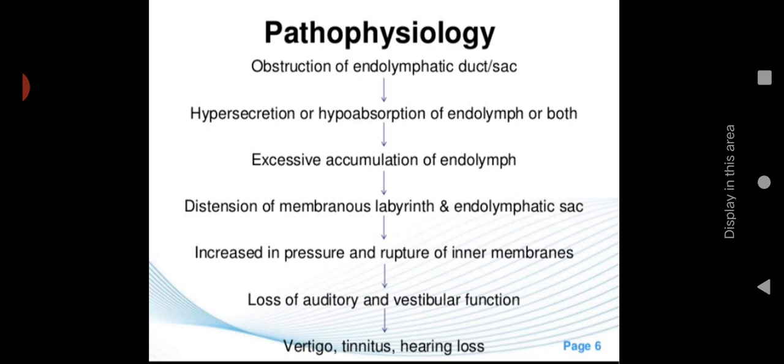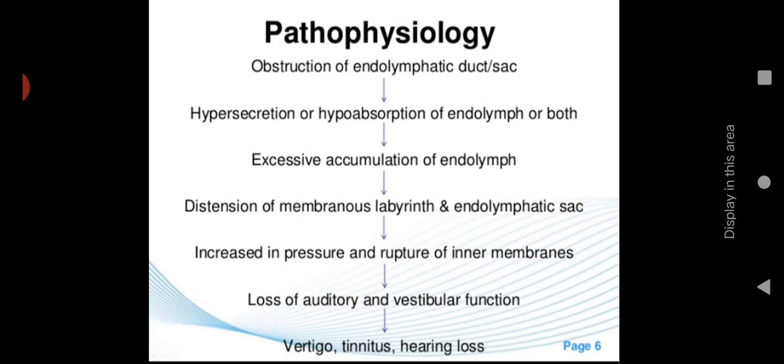That can lead to excessive accumulation of endolymph. If it is not absorbed properly by the membranous labyrinth, or if it is secreted more, in both cases it cannot go out and more is being produced. So excessive accumulation of endolymph is occurring in the endolymphatic sac.